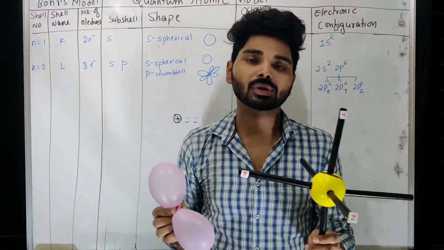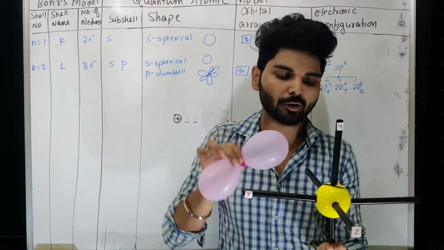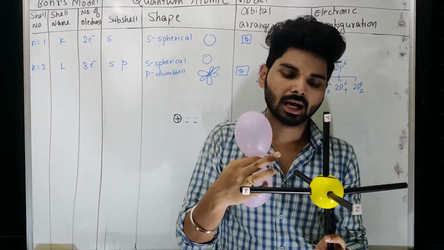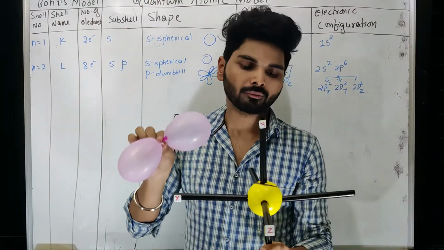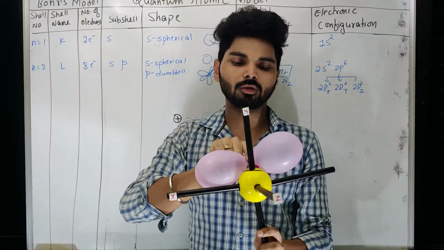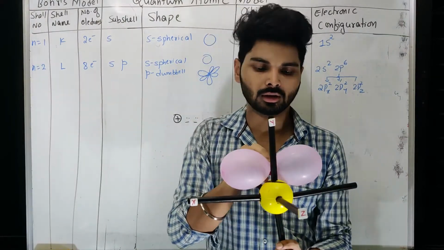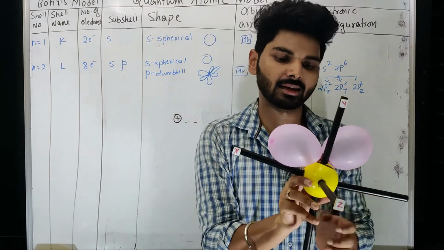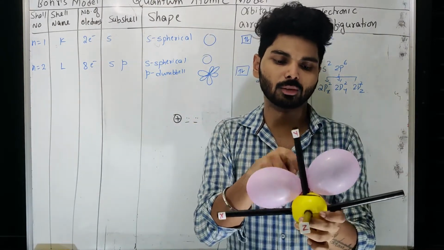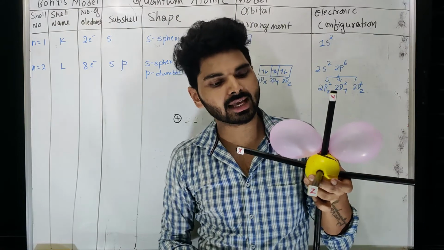Let us say after two electrons in 1s and two electrons in 2s, the fifth electron will revolve in, let us say, the x-axis like this. Why I am saying x in this shape, I will let you know. Now it is moving in the x-axis.